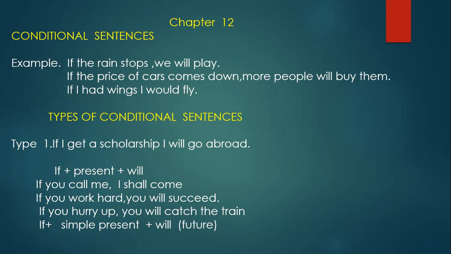If you call me, I shall come. So if you work hard, what is the likely outcome? You will succeed.